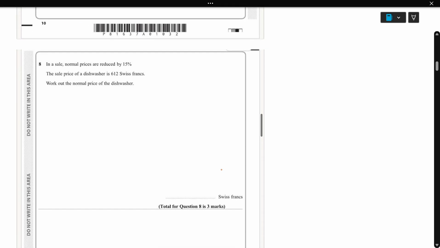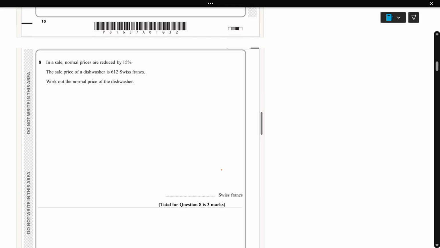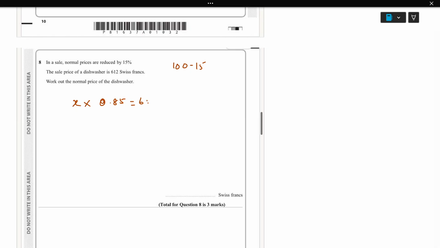Next question 8. In a sale, normal prices are reduced by 15%. The sale price of the dishwasher is 612. Work out the normal price of the dishwasher. So the normal price we don't know, times the reduction is 15%, which is 85%, because 100 minus 15 is going to be 85%, which is 0.85, equal to 612. So normal price equals 612 divided by 0.85. So the answer is going to be 720.